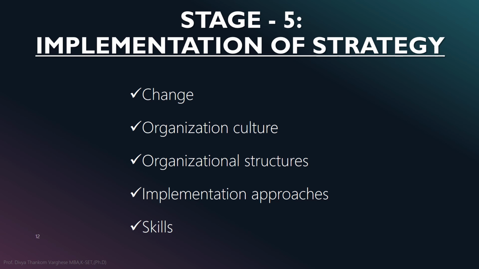In order to implement organizational strategy successfully, managers must have a clear idea of several diverse issues such as how much change is necessary within an organization when it implements a new strategy, how best to deal with organization culture in order to ensure that a strategy will indeed be implemented smoothly, how strategy implementation and various types of organizational structures are related, what different implementation approaches a manager can follow, and what skills are necessary in managers who hope to implement organizational strategy successfully.